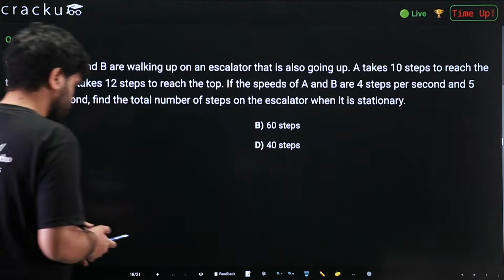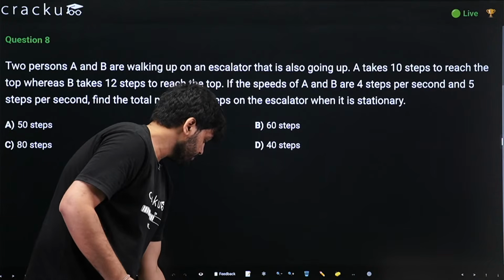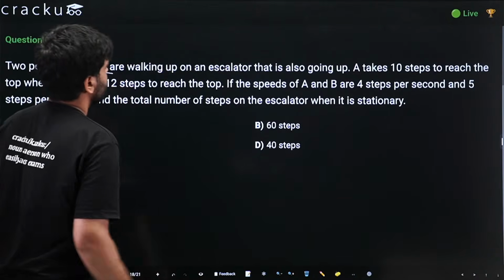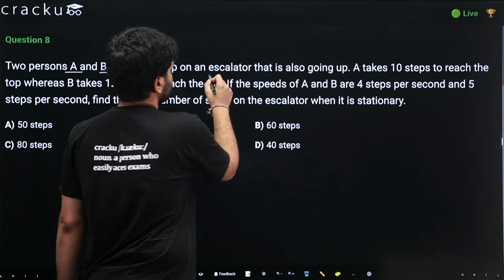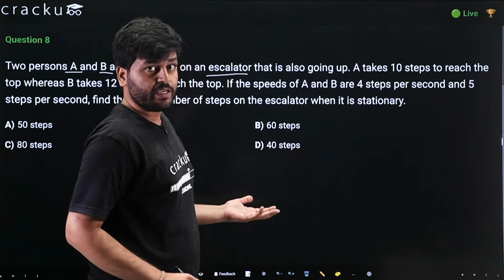Let us try to solve this now. We are given that there are two persons A and B. They are walking up on an escalator that is also going up. So their speed would increase.